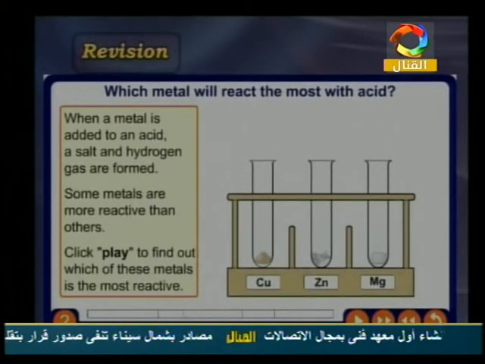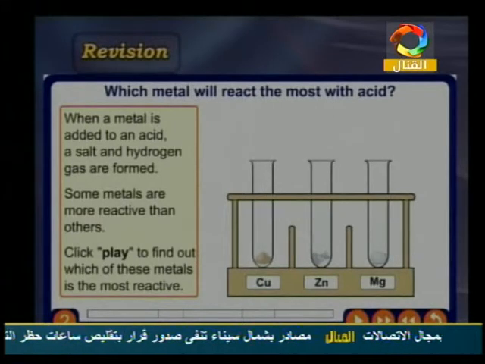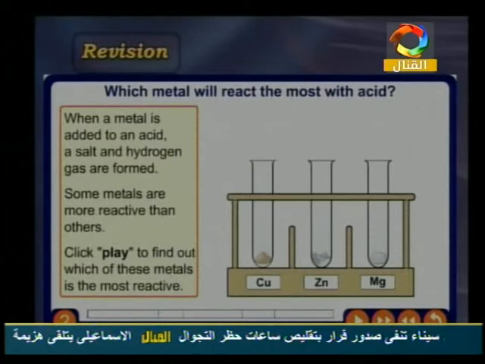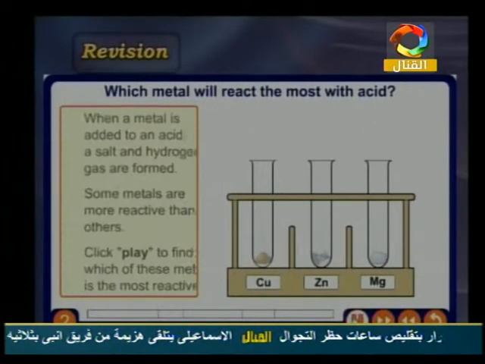After that, which metal reacts most with acid? Which one reacts more strongly with acid: copper, zinc or magnesium? So the first one, click play to find out like this.